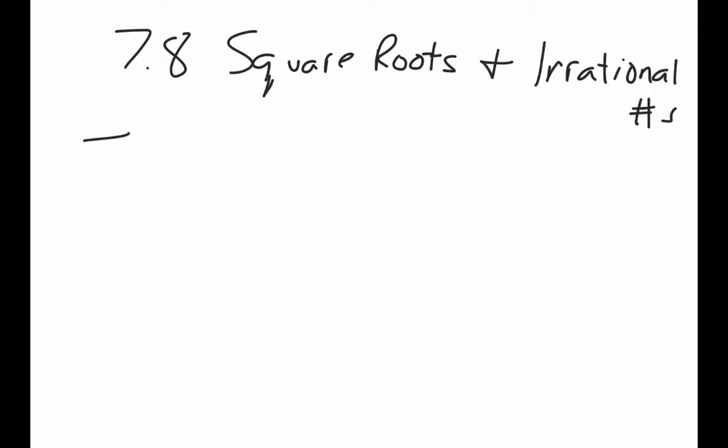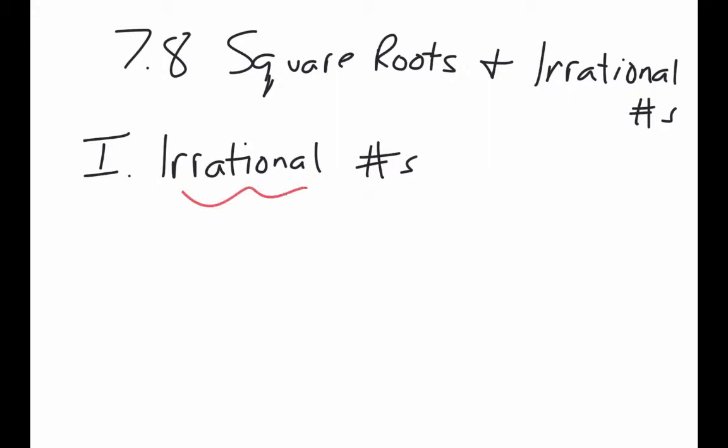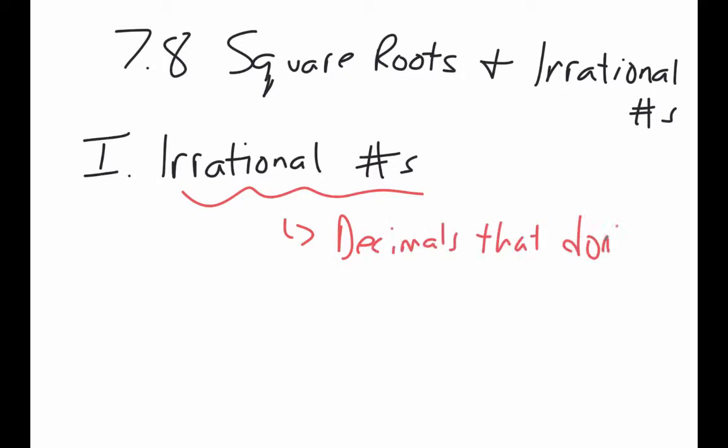So irrational numbers. They're going to be decimals that don't stop or repeat.